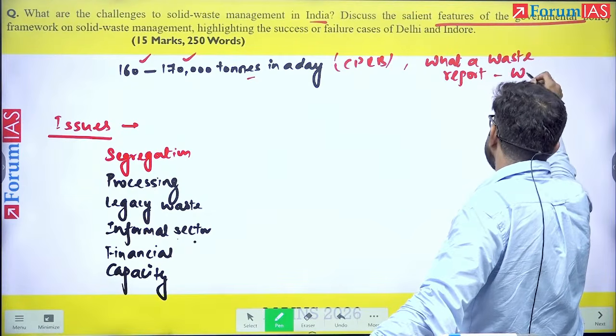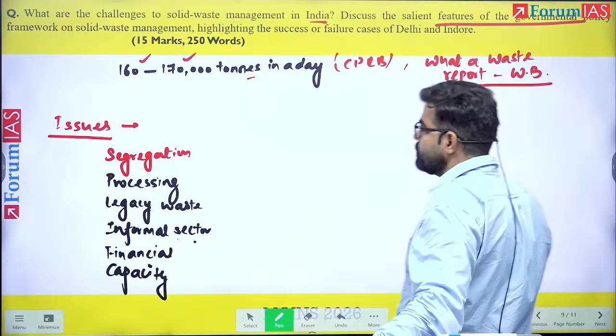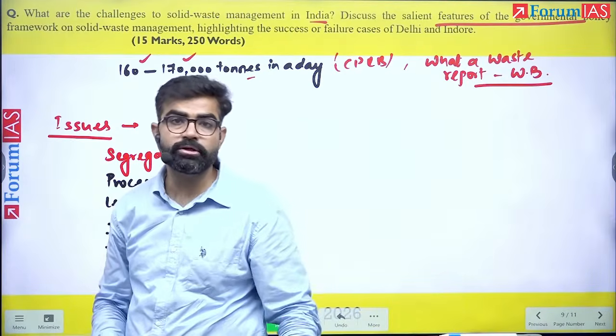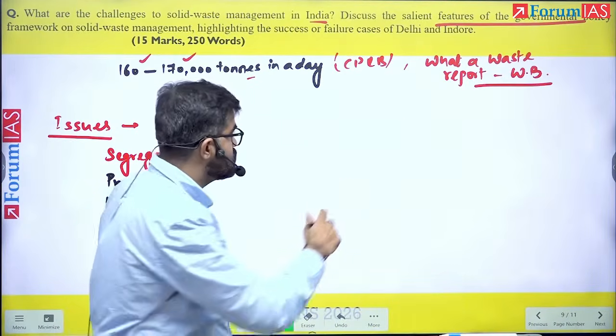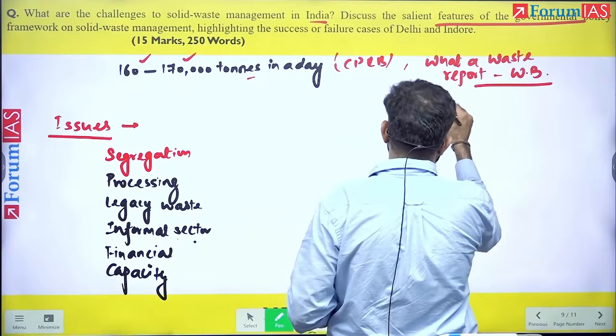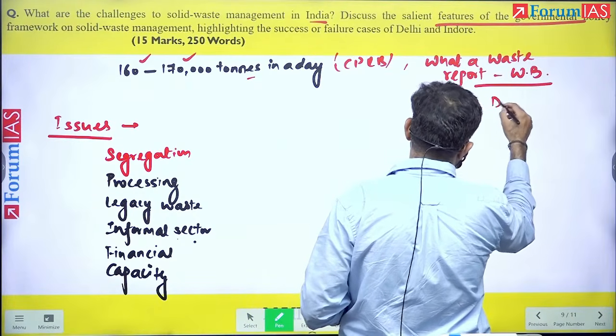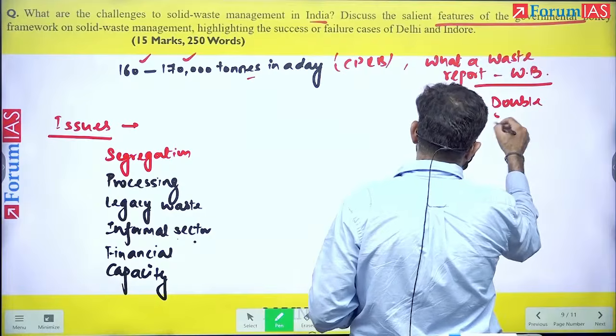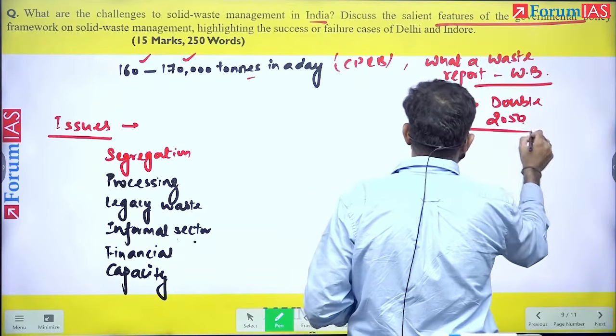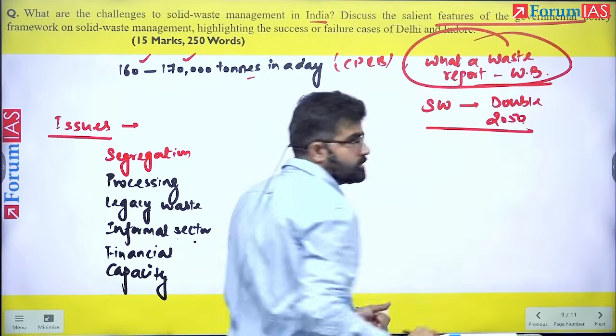This report says that in the case of Asia, solid waste generation is going to be doubled by the year 2050. This has been mentioned by this World Bank report also.